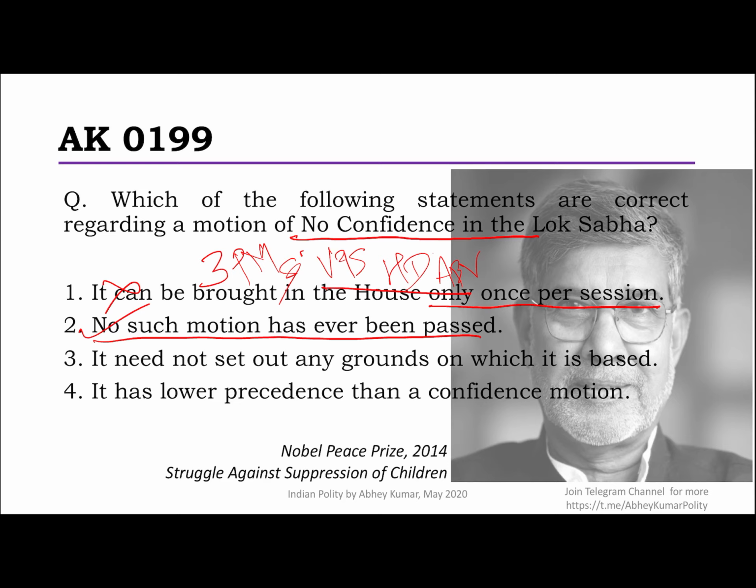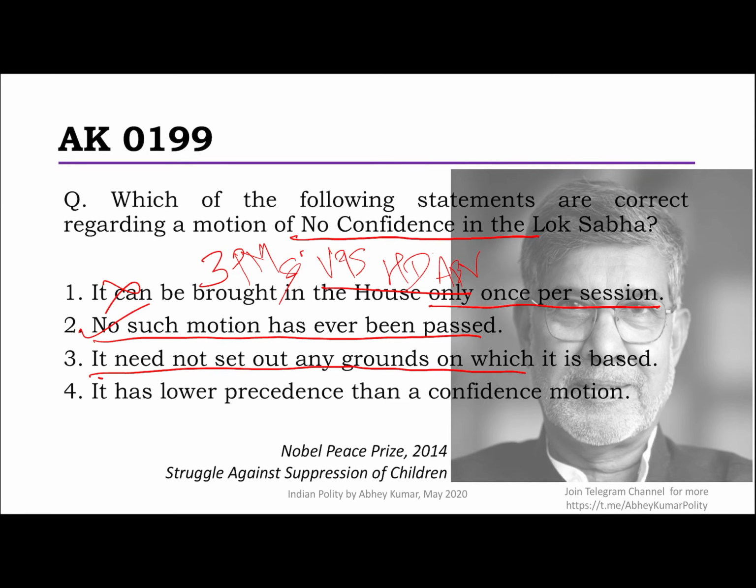On all the other occasions, for example, Charan Singh in 1979 and Mr. Vajpayee again in 1996, the prime ministers resigned before facing the vote in the House. Because they knew in advance that the no confidence motion would pass, they resigned in the beginning itself. This is exactly what you saw happen in Madhya Pradesh last year, where the chief minister just came and resigned, or before that in Maharashtra and Karnataka. They knew that they were not able to prove their majority, so they resigned before that itself. The no confidence motion actually never was passed in Lok Sabha.